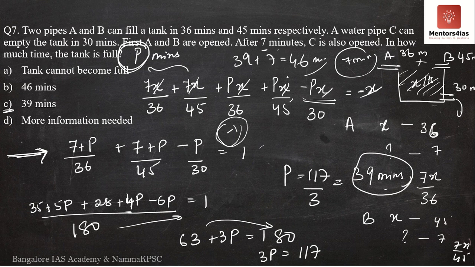See here, again the person setting the question, that is the examiner, understands that everybody is going to do this. You would eventually find out 39 minutes. As soon as you find out 39 minutes, you would have forgotten what the question is asking for, because as soon as you see 39 minutes, you will go and mark option C. But the correct answer is 46 minutes, 39 plus 7. So it is a very subtle step that most of us would always forget.